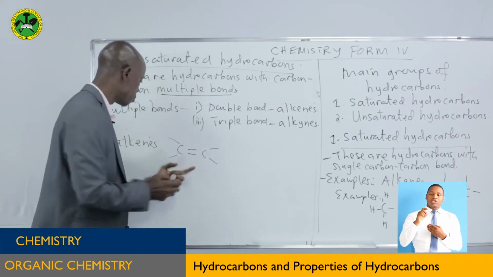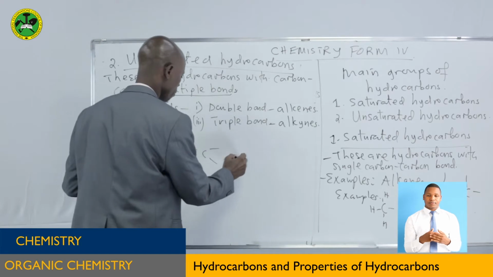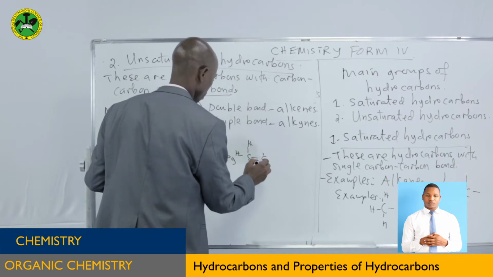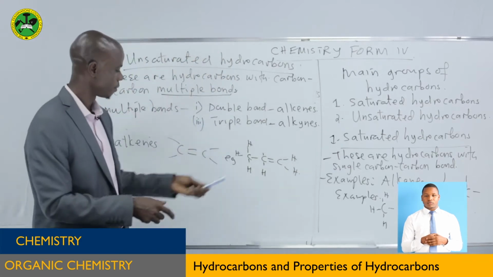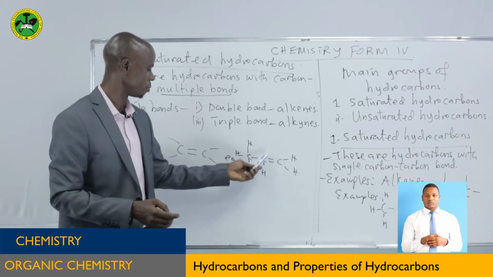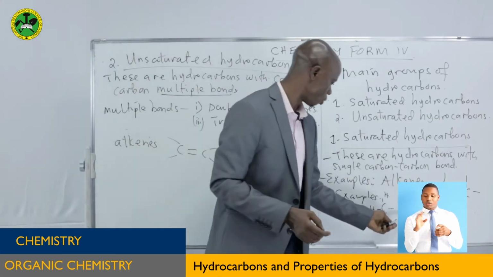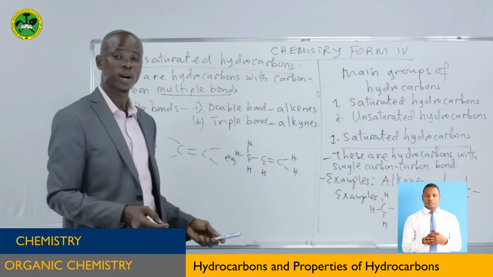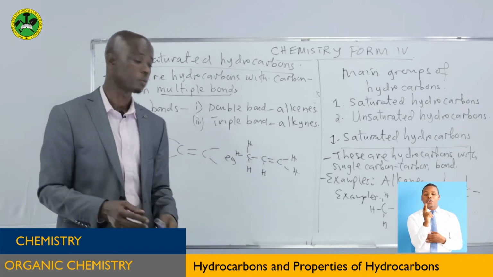When you are taught to write the functional group, do not put the hydrogen atoms. You write it in that way. It is very simple. For example, if we have this one, you can see this carbon, this carbon, there is a double bond between carbon and carbon. So it is different as you compare to this one. The middle carbon has 2 hydrogen atoms. How about this one? It has got only 1. Why? Because of the presence of the double bond. The double bond reduces the number of hydrogen atoms per carbon.